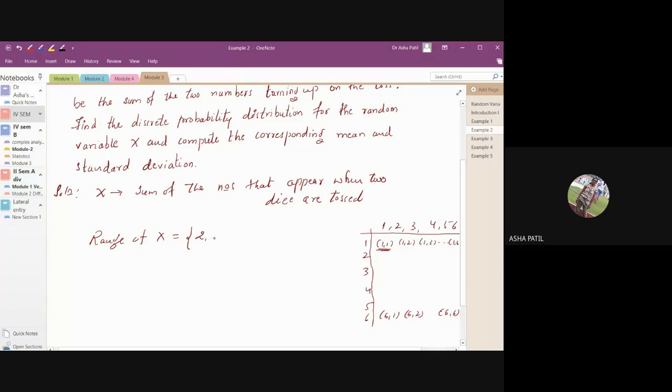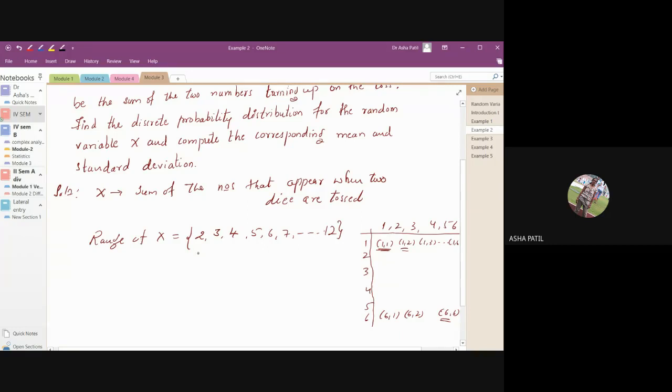Then you may have 3, 2 plus 1, and you may have 4. Up to what value can you have the sum? The maximum is 6 plus 6, which is 12. So X is from 2 to 12. You have all the numbers.